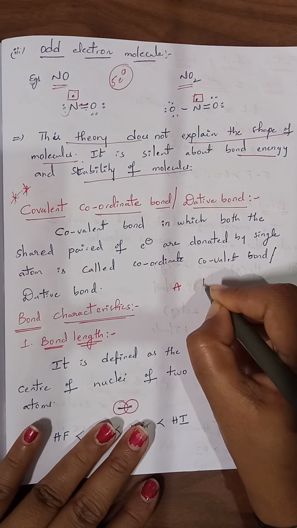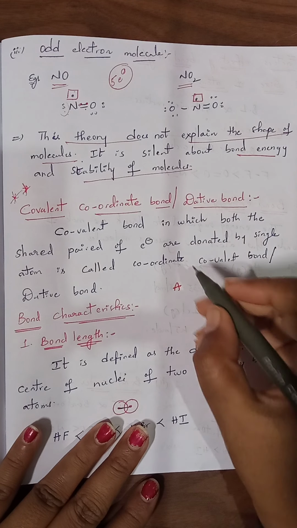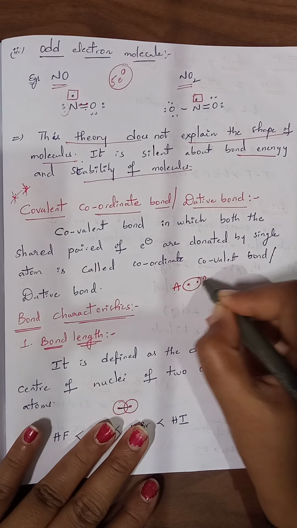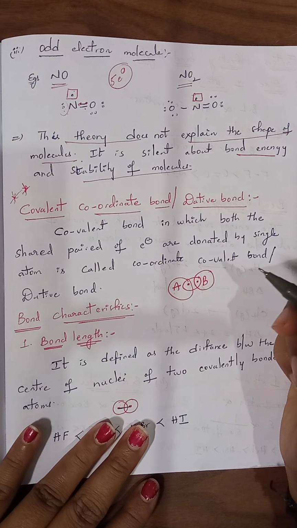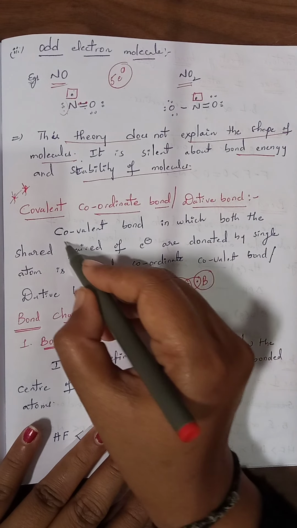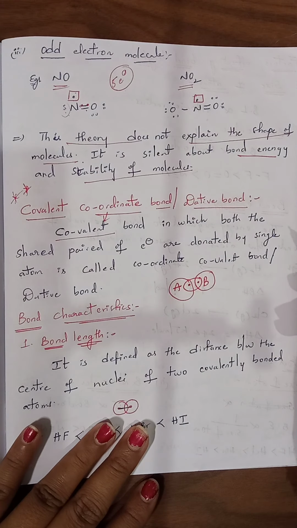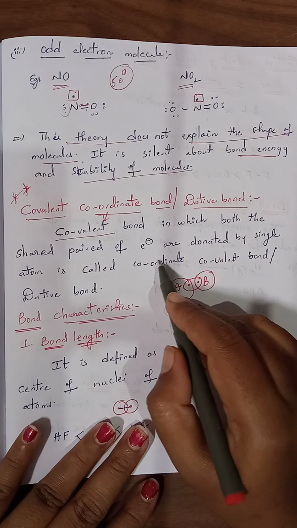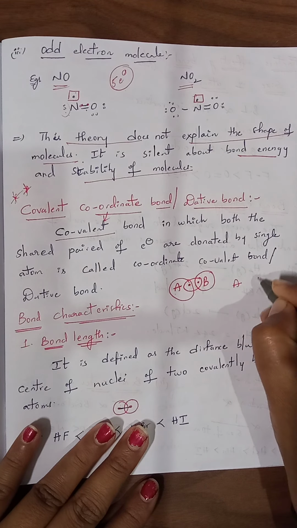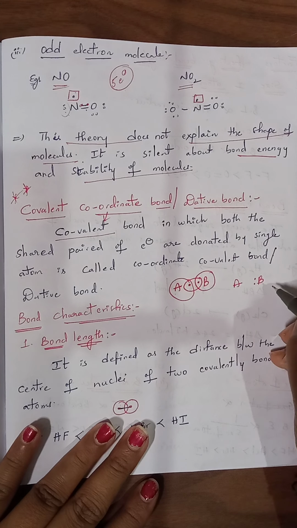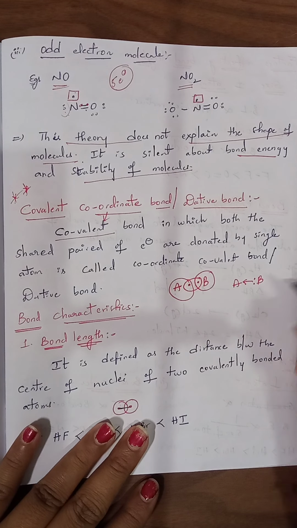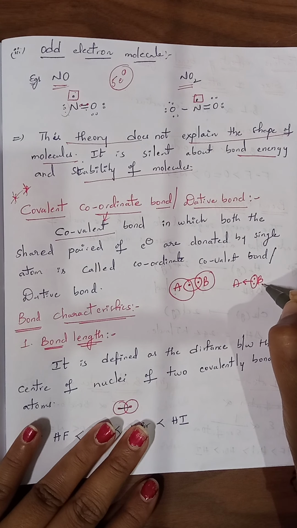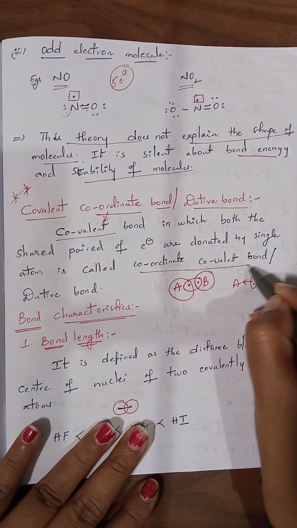So here I am taking 2 atoms. Usually a bond is made between 2 atoms by sharing of electrons between them. So here 2 electrons are shared between the 2 atoms, and that is known as a covalent bond. But here we are studying coordinate covalent bond. This is formed by a shared pair of electrons donated by only a single atom. A and B we are taking. Now B contains a lone pair of electrons. If this lone pair is shared with A, both the paired electrons are donated by only one atom. Then that type of bond is known as coordinate covalent bond.